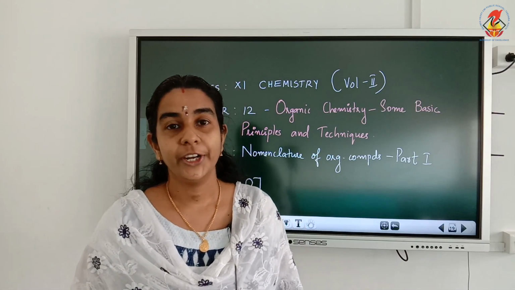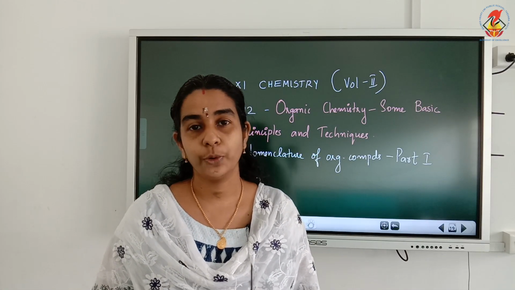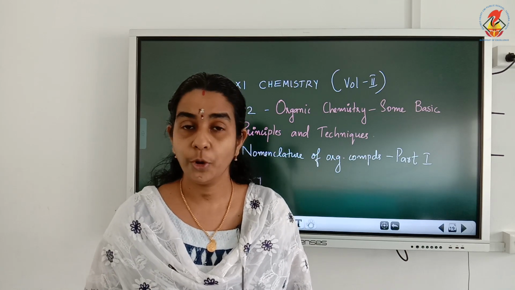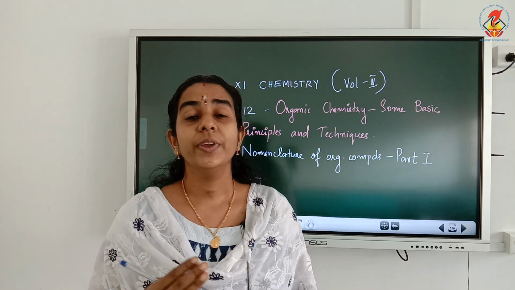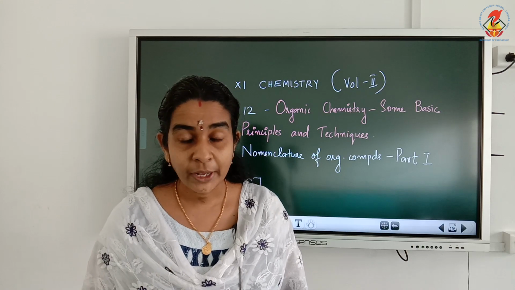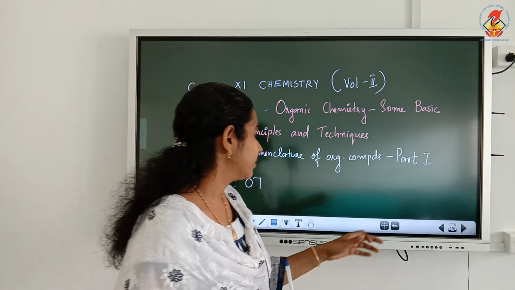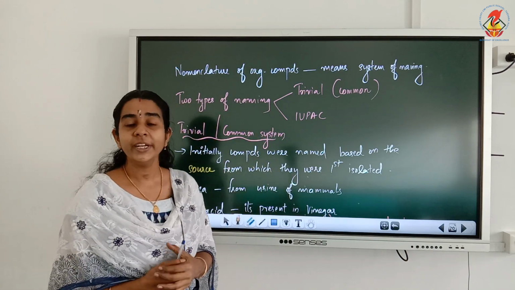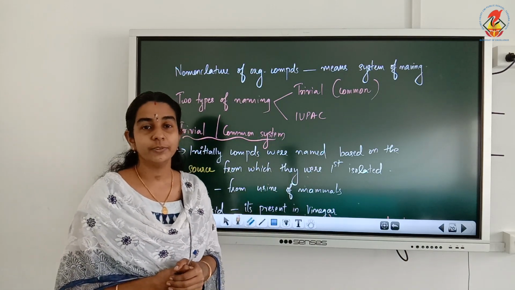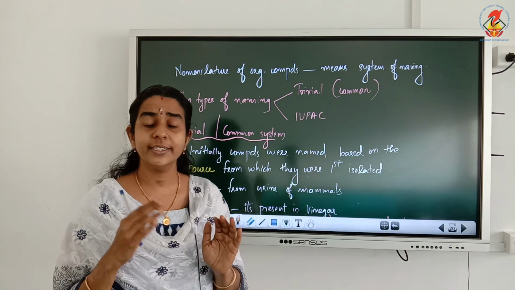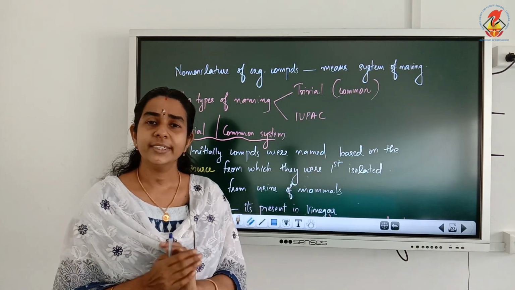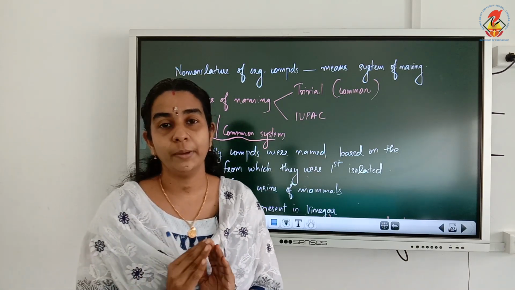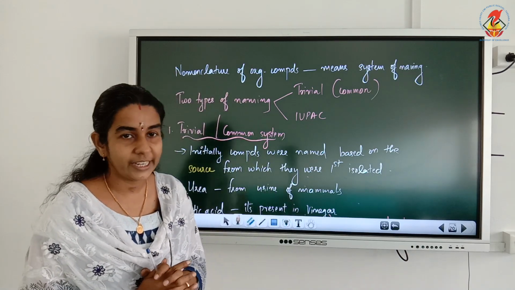Next we are going to study about nomenclature of organic compounds. Nomenclature means how we can do the naming of organic compounds. So nomenclature of organic compounds means what? It means a system of naming. A systematic way of naming is called nomenclature.